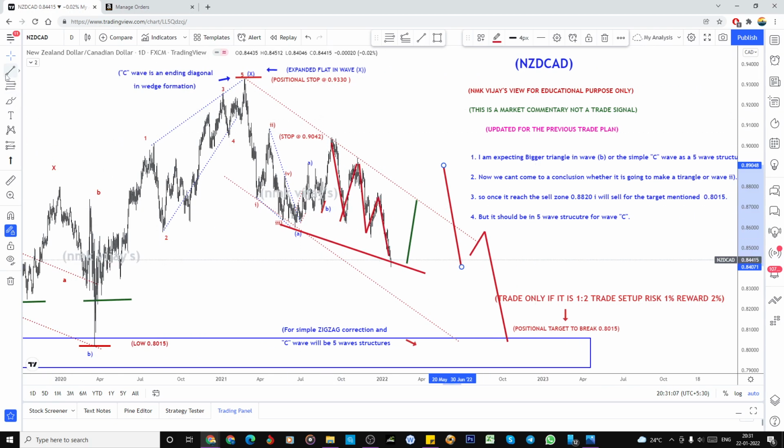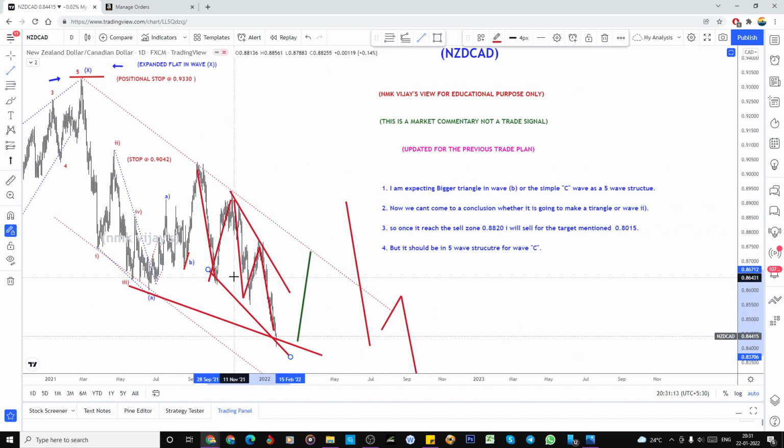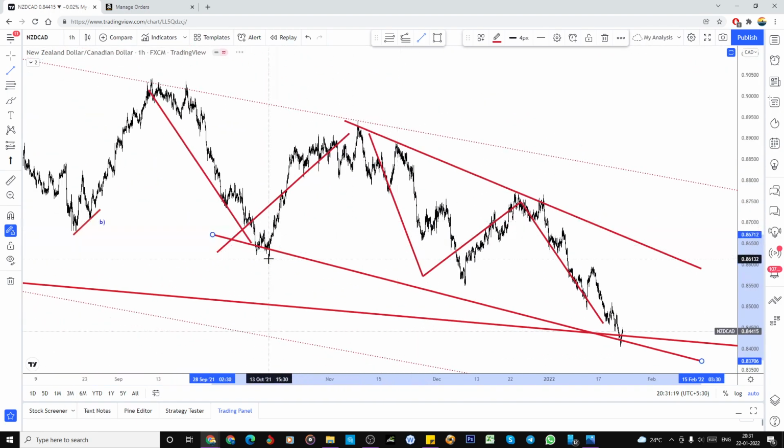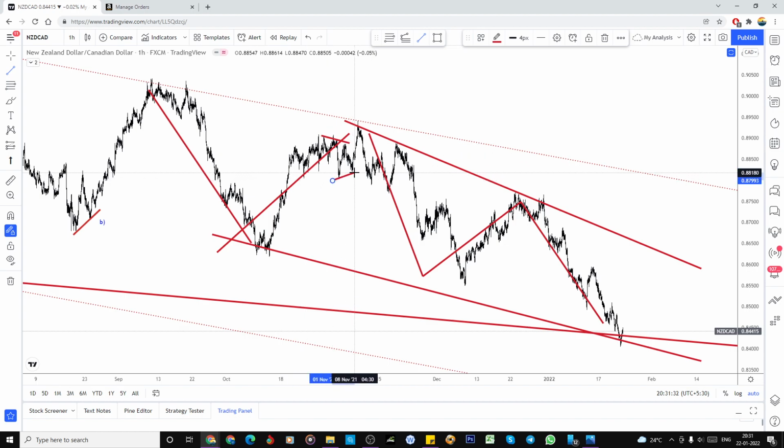As I explained last week, it looks like a wedge formation, a 1 2 3 4 5, but I am not satisfied with this wave here; it looks like one impulsive wave, not a three-wave structure. For me it looks like A, B, C, D, E, and this could be the 1 2 3 4 5. Here it's looking like a consolidation, or it could be a triangle, whatever it is, and it has bounced.